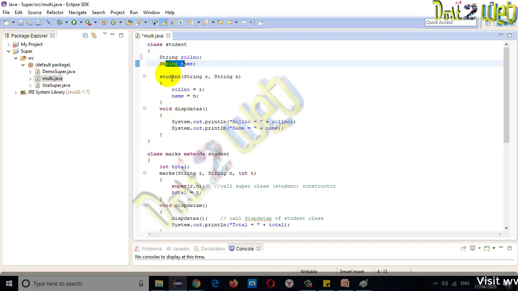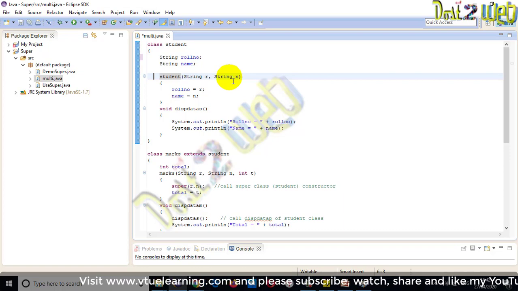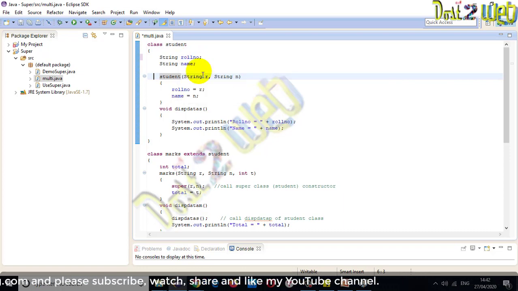Then we have a method, here we are creating a constructor. Remember one thing: a constructor does not have any return type. I have not given any return type. We are passing two parameters, because we have two variables: a String r for roll number and a String n for name.